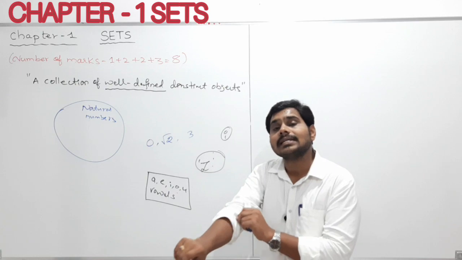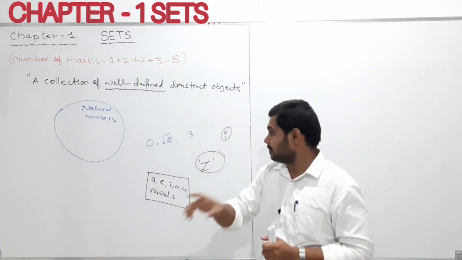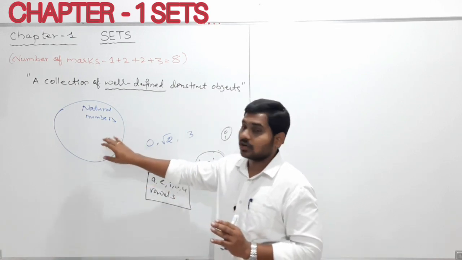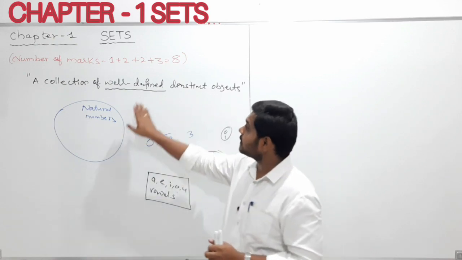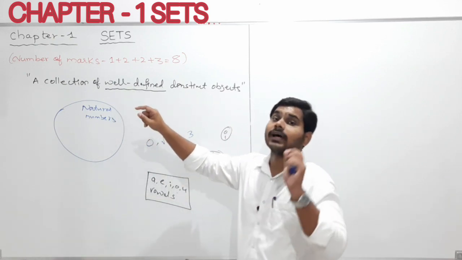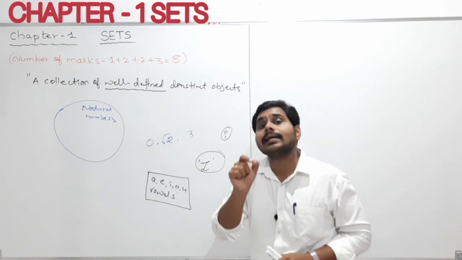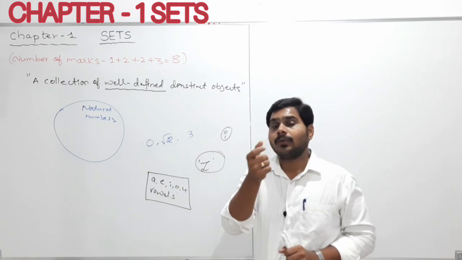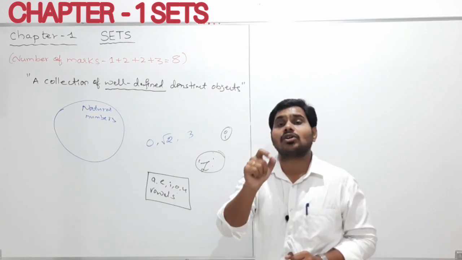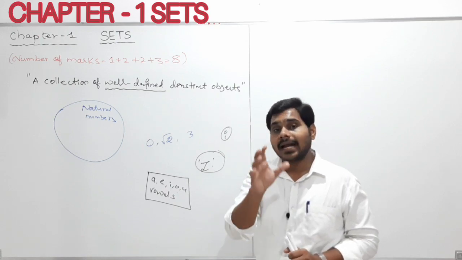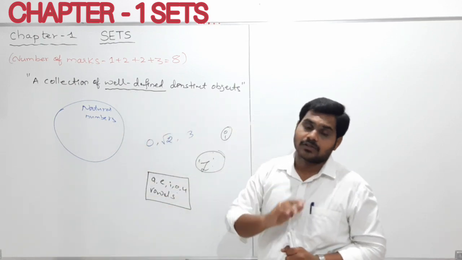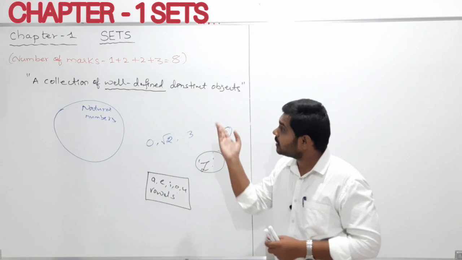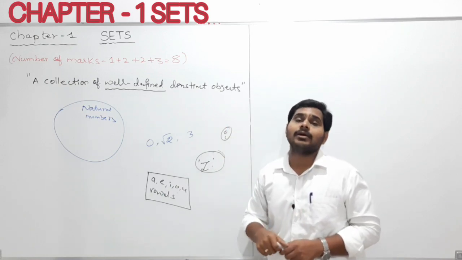It means one can easily tell whether the given element or object is contained in the collection or not. So that's why I am taking this definition. Well defined is very important, my dear students. What is well defined? One can easily tell whether the given element or object is contained in the given collection or not. That we can call well defined. Not every collection need be well defined, so well defined is very important, my dear students.